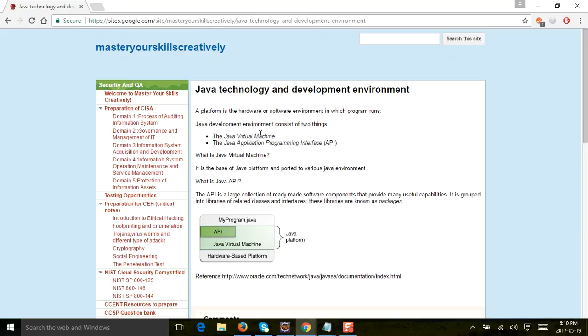Okay, so now the Java development environment consists of two things: the JVM, that is the Java Virtual Machine, and the application programming interface. I'm going to explain this. It might be big words, but let's break it down into very simple things, right? So what is the Java Virtual Machine, the JVM? It is the base of the Java platform and ported to various Java environments.